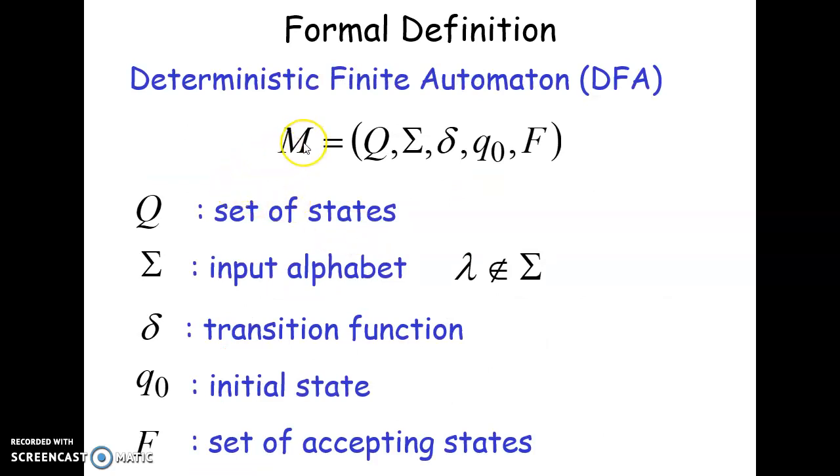Now let's formally define a DFA. A DFA is a combination of these 5 things. Q is a set which indicates the states. Sigma is your input alphabet, which does not have lambda. Lambda is the absence of an input alphabet, either an A or a B. Then you have rho, which is the transition function. This indicates how you go from a state X to a state Y with a particular letter. Then you have Q0, which is designated conventionally as the initial state, and F is a set of final or accepting states.